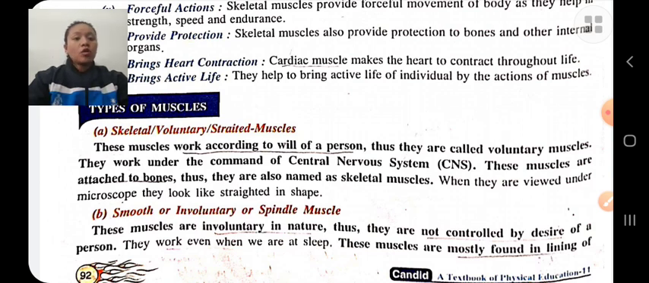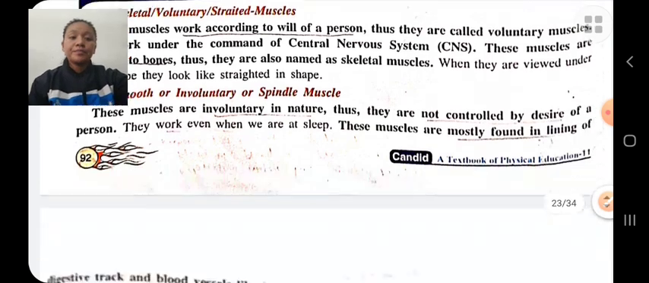Smooth muscles, or involuntary or spindle muscles. Involuntary muscles are involuntary in nature. They are not controlled by the desire of a person. For example, the muscles found in our digestive organs. These muscles do not work according to the will of persons. They work even when we are asleep.